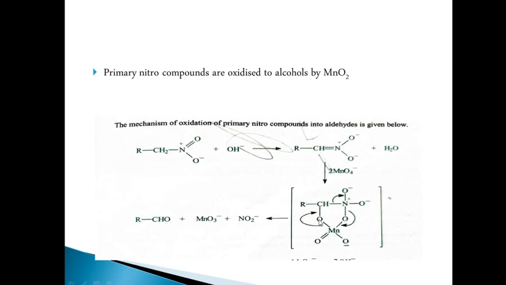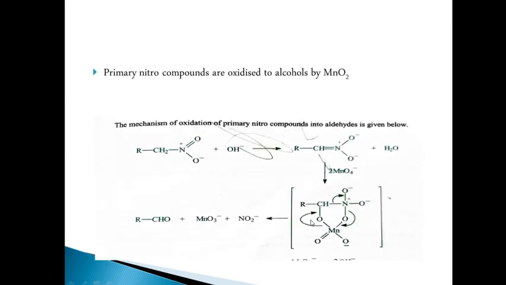When it interacts with the manganese, the electrons will be shifted in this direction, and once the electron is shifted, N double bond O will be formed here, and NO2 will be removed as NO2 minus. Here it will form Mn double bond O.